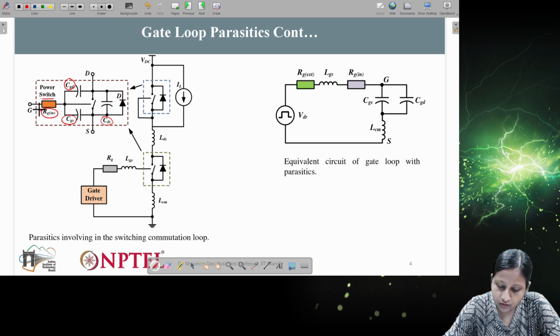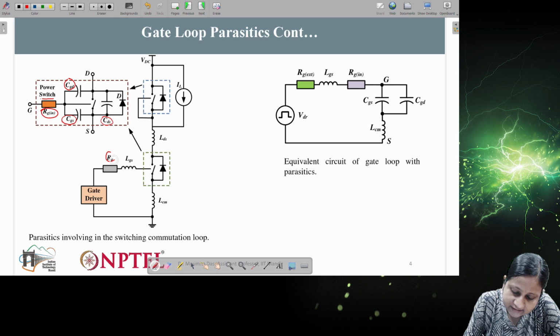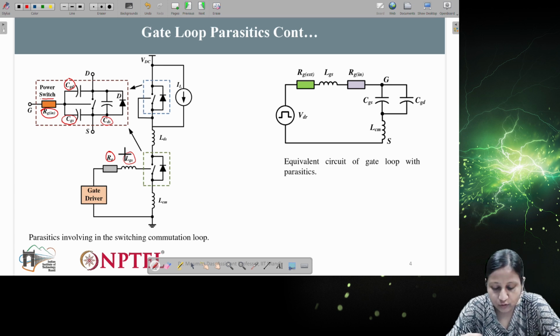Right. Now this will come in any device. In addition to this particular device, you can see here with respect to the gate driver, there is one external resistance, RG, and LGS, which arises due to the connection of this external resistance with the gate terminal. Whenever we are connecting anything, that will cause some inductance to form in that particular branch, loop, or any wire.